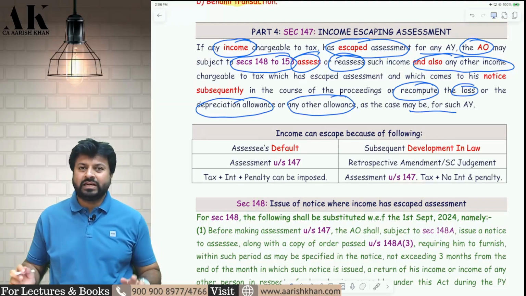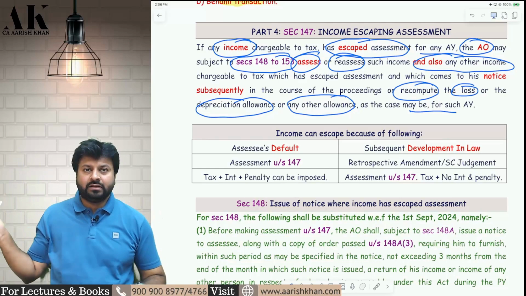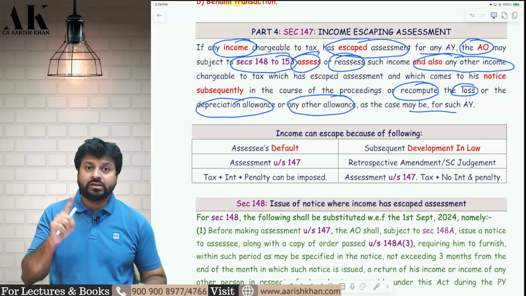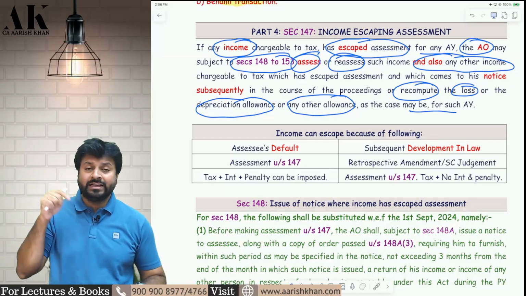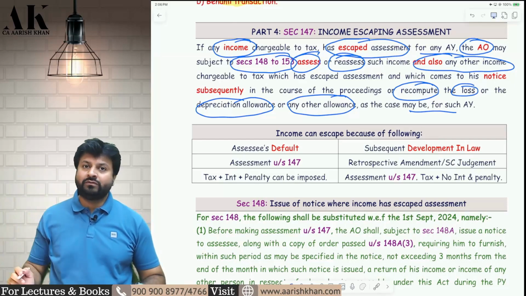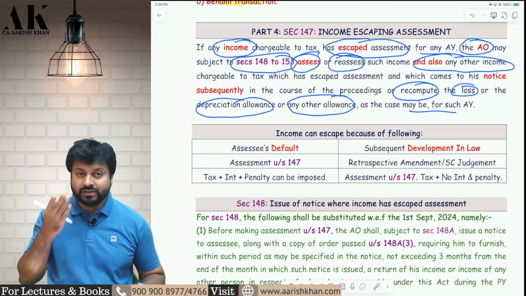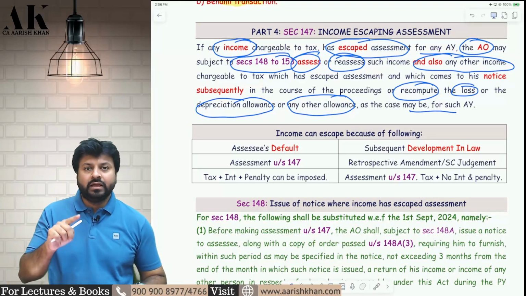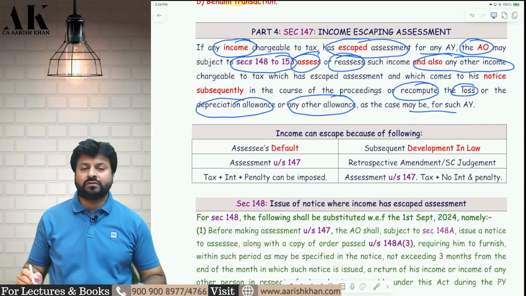So the ultimate objective of this section is, you have escaped income earlier, now the assessing officer has the power to assess or reassess your income of earlier years in the current year, but subject to 148 to 153. Plus he also has the power to assess any other income if he notices subsequently during the course of the proceeding.